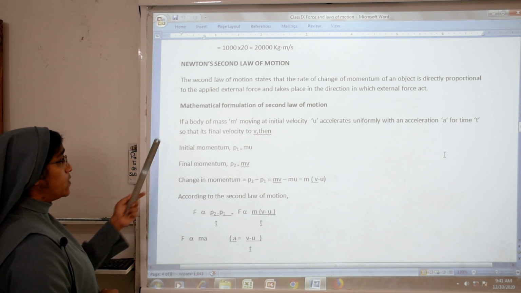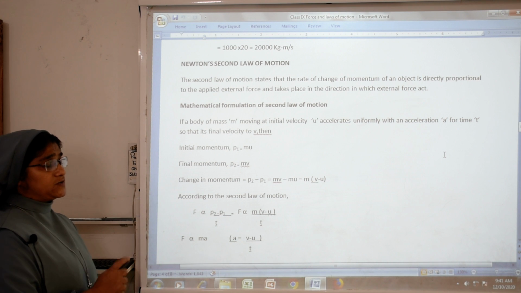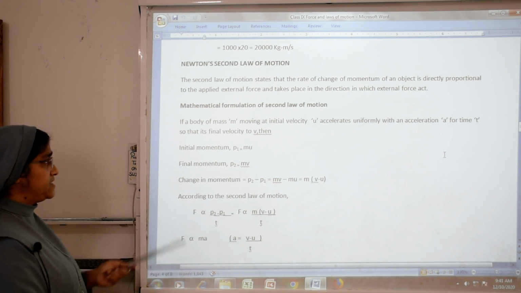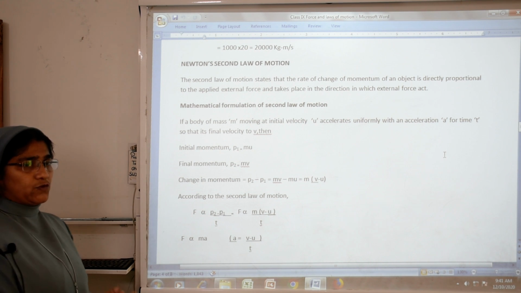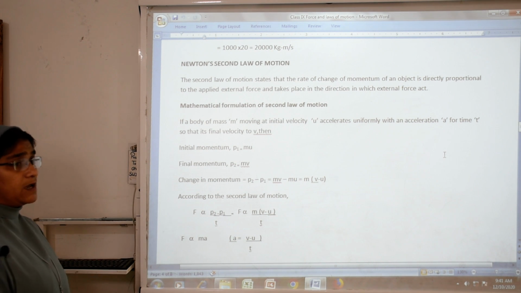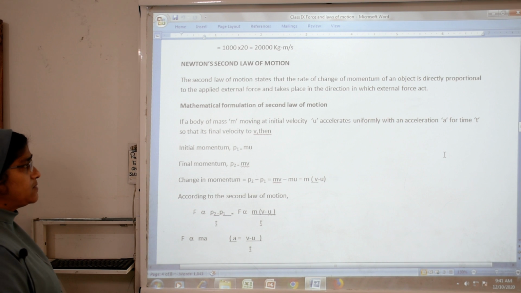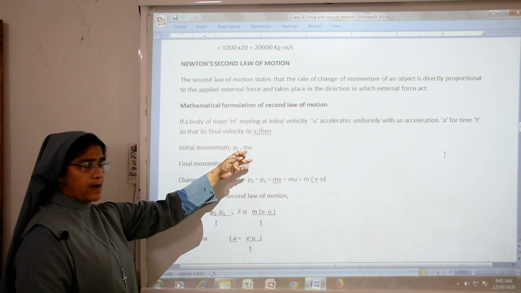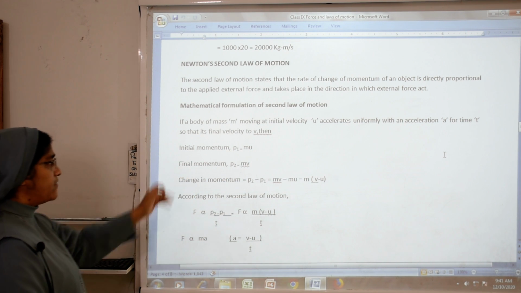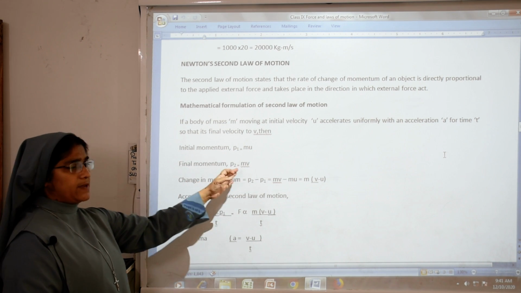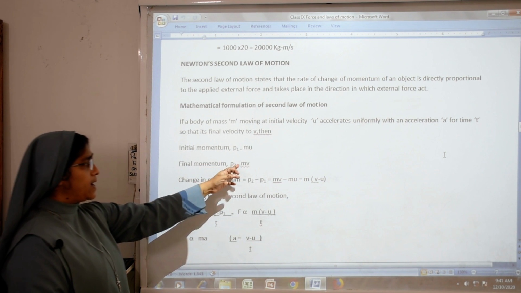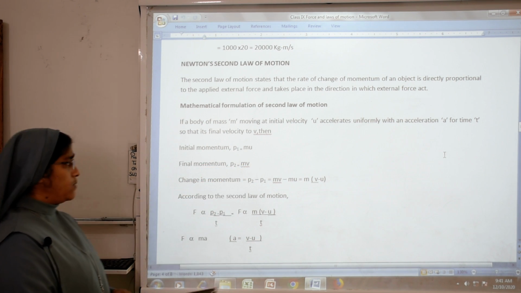A body of mass m moving with initial velocity u accelerates uniformly with an acceleration a for time t, so that its final velocity is v. Then we want to find the initial momentum. The initial momentum P1 is equal to mu, mass into initial velocity. The final momentum P2 is mv, where m is the mass and v is the final velocity.